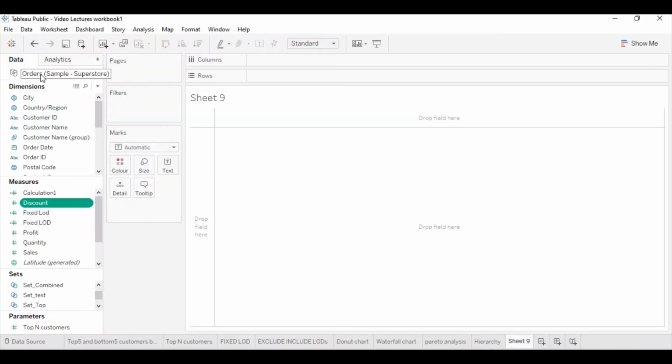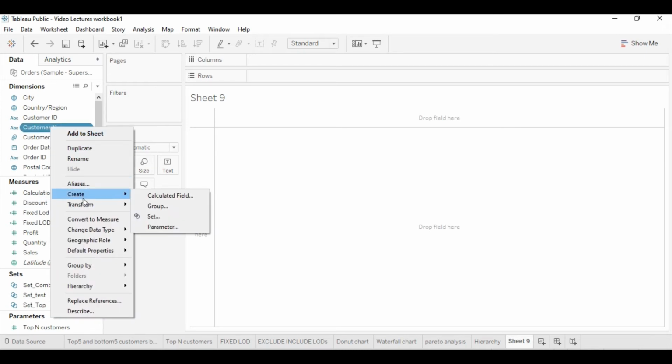Okay, I have my Tableau open. I am connected to Sample Superstore, and I am using the Orders table. If I want to create a set, I go to a dimension, select the dimension, right click on it, and select Create. In that I can create a group or set.